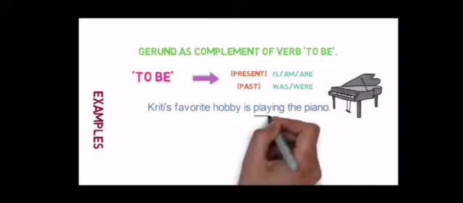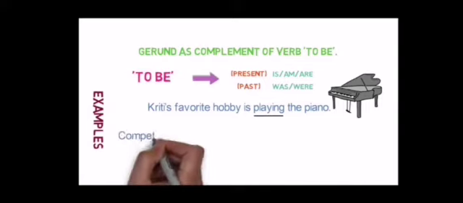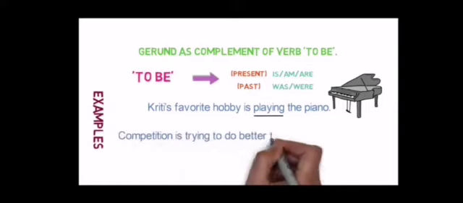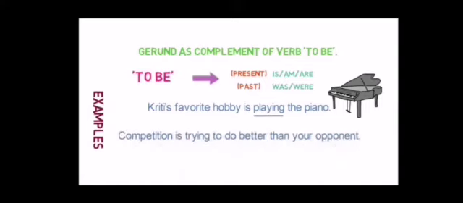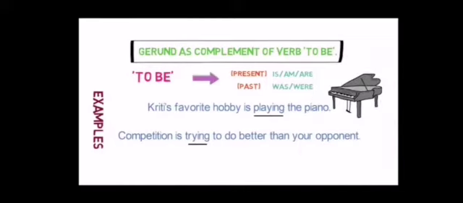Here is is used before the gerund, so it is showing the complement of the verb to be. Competition is trying to do better than your opponent. Here trying is presented as a gerund complement. So in this way you come to know the gerund as complement of the verb.